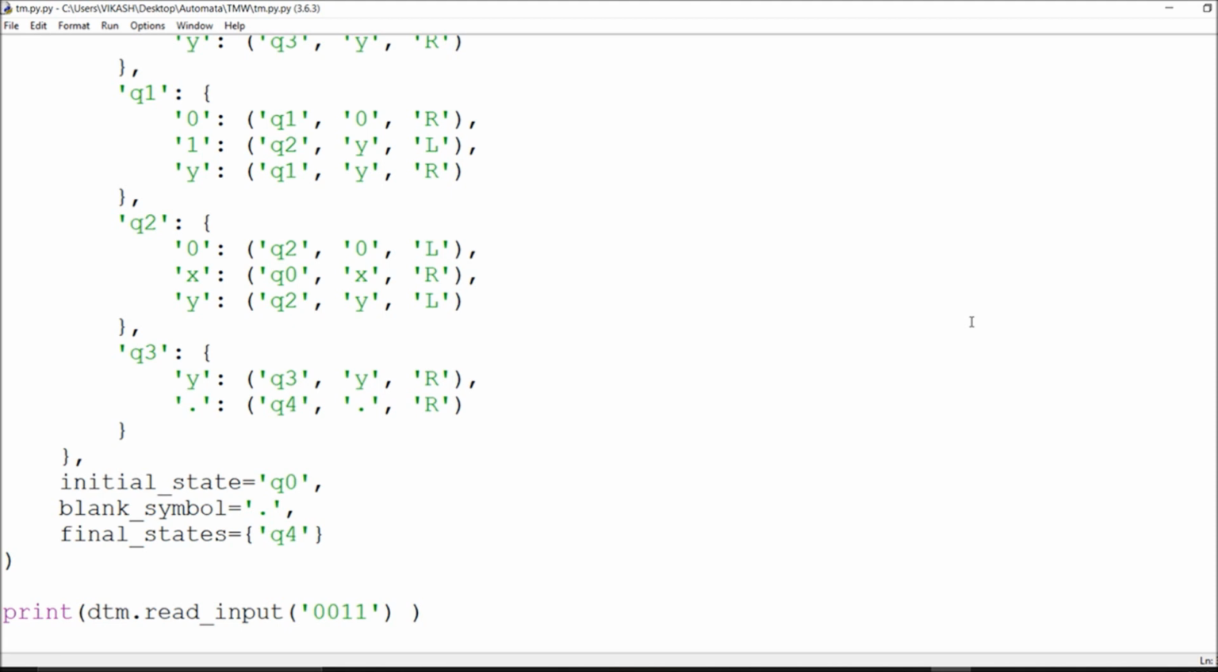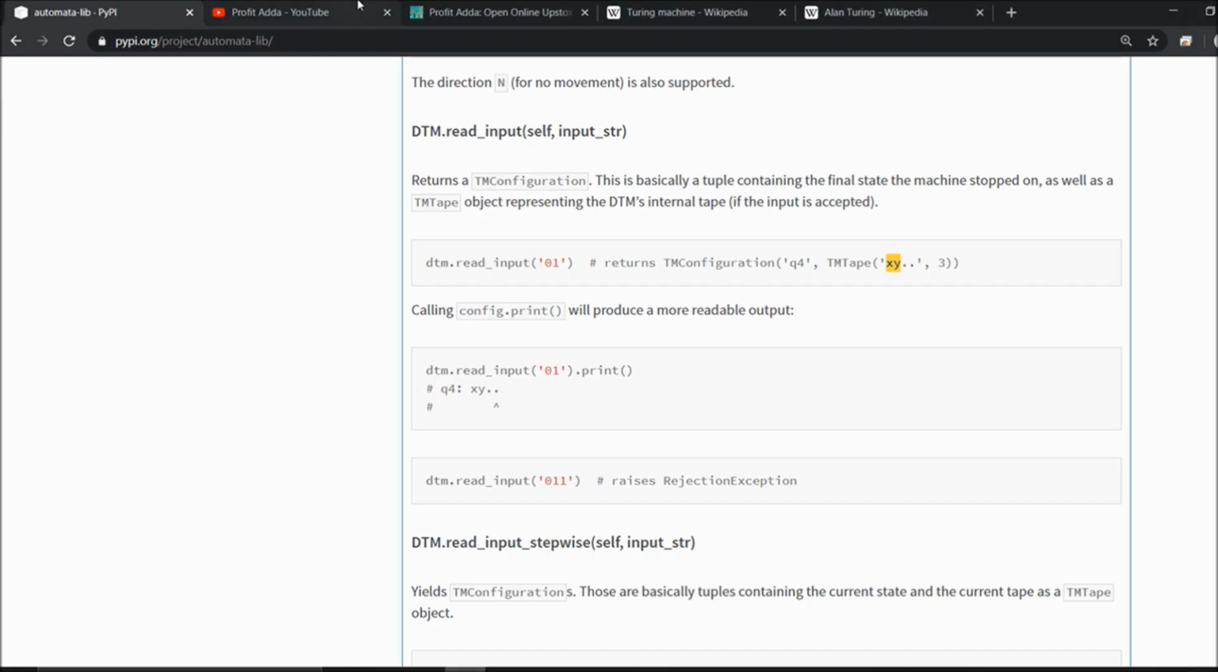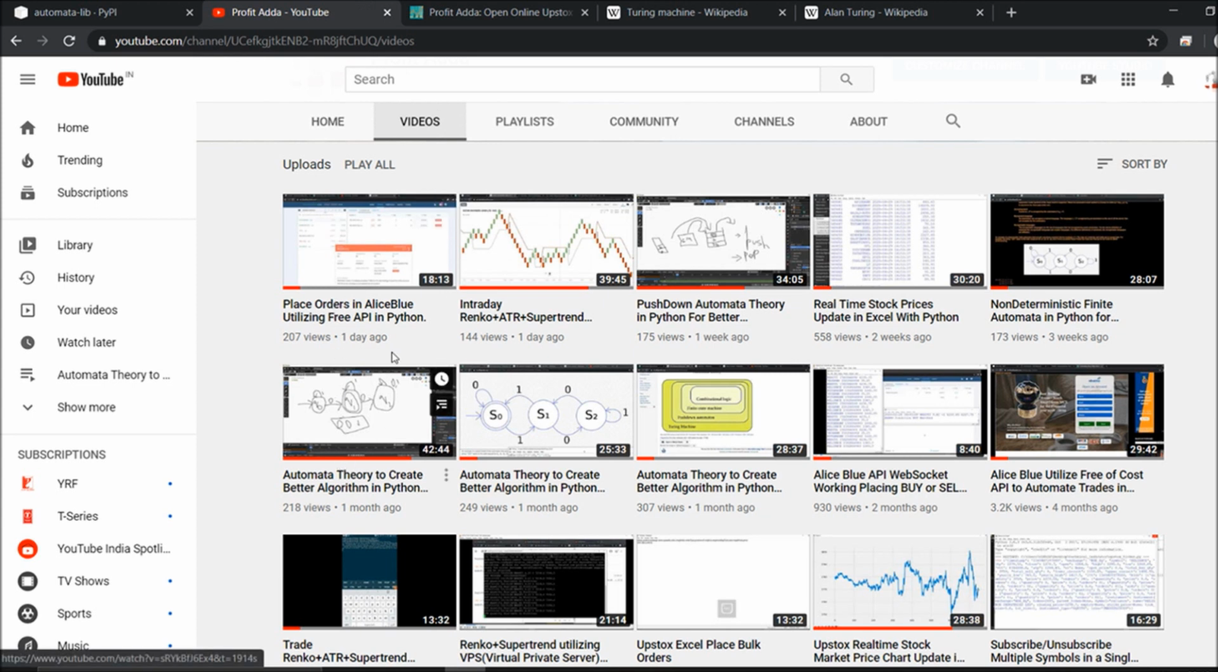And as I already said, I will definitely prepare an application and talk about it. So this is our final automata theory concept. Please go through this stuff and try to utilize it. As I already talked about in my videos, I've utilized it in one of my programs for buy and sell. So please go through this stuff.